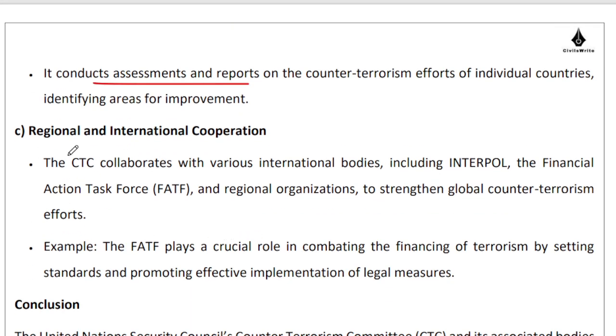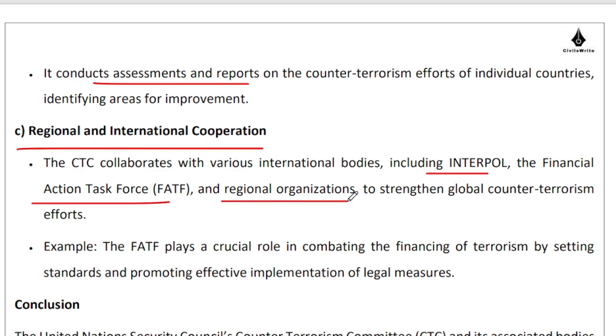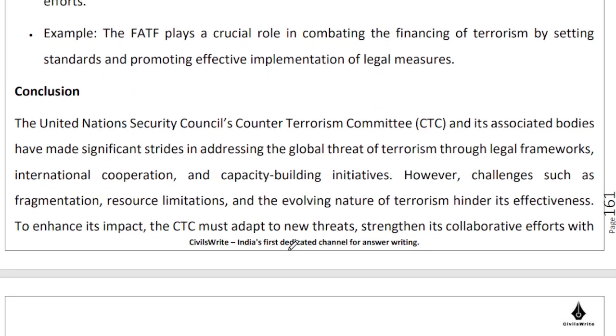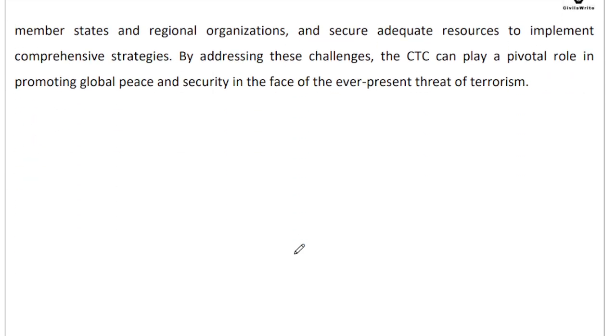There are regional and international cooperations, like for instance, there is cooperation with Interpol, there is cooperation with the Financial Action Task Force, there is cooperation with regional organizations. So you see that we are trying to do what we can try to do in the limited resources that we are having. That's what you need to answer. So this is the approach that you need to take for this particular question.